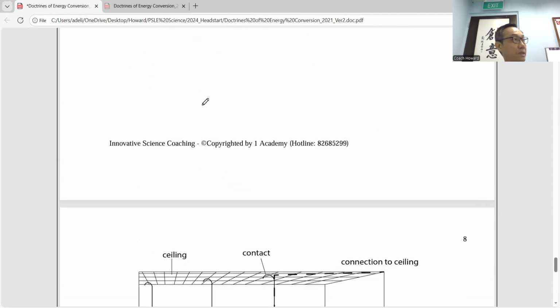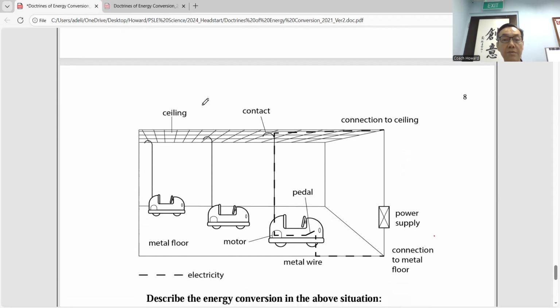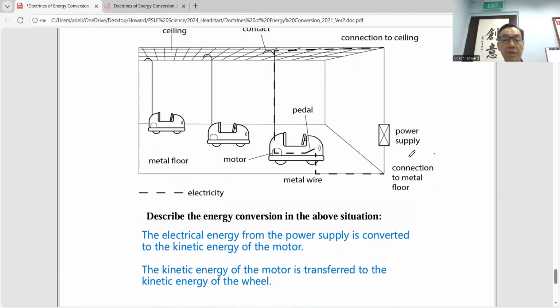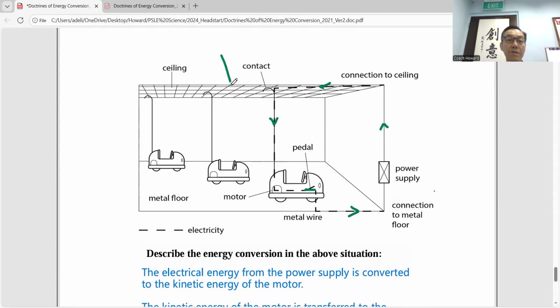Yeah, tropical countries. Okay, then this one is a bumper car. Describe the energy conversion in this situation. So this is what has happened. If you step on the pedal, they form a closed circuit. The electricity from the power source will go to the ceiling and come down here and form a closed circuit. So this is the old type of bumper car. There's constant electrical supply on top here, and the floor is a metal floor. The metal acts as a conductor.